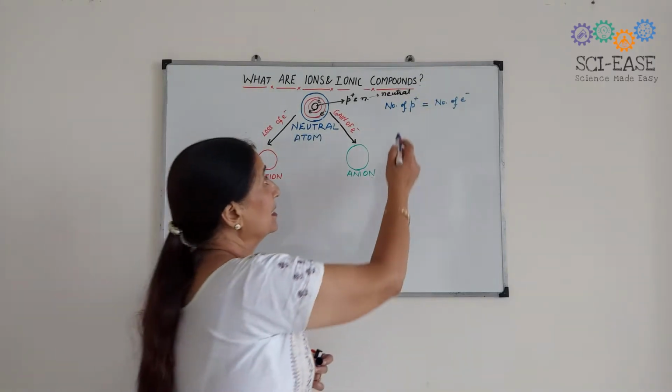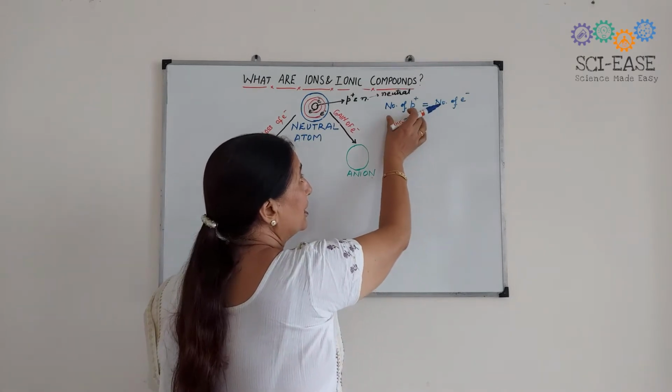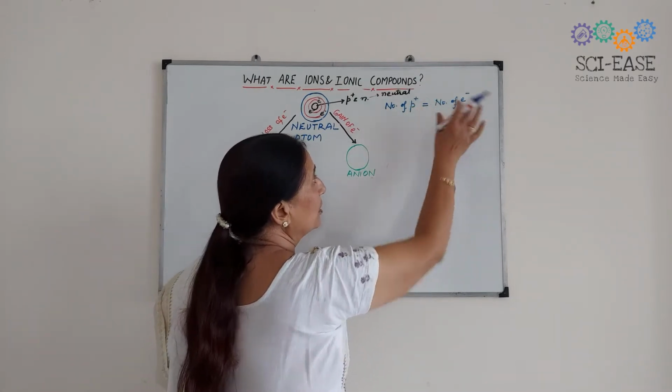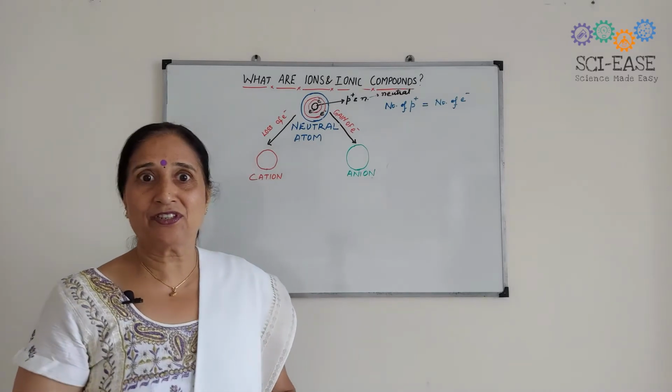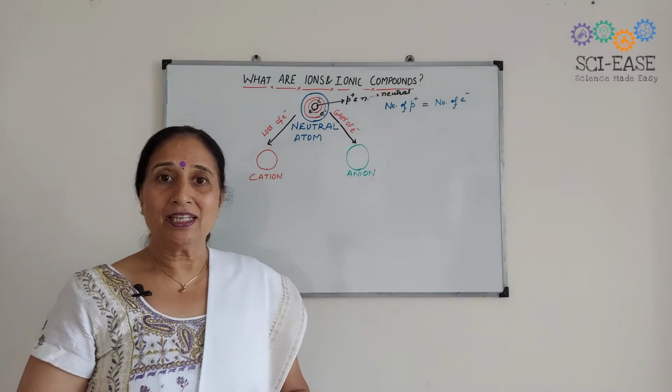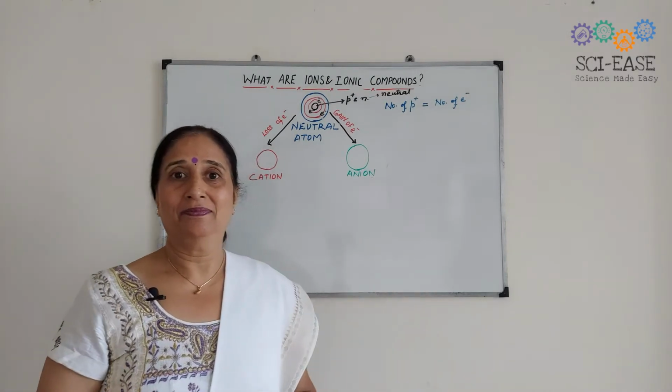This means that the number of positive charges is equal to the number of negative charges. This means the atom is neutral.